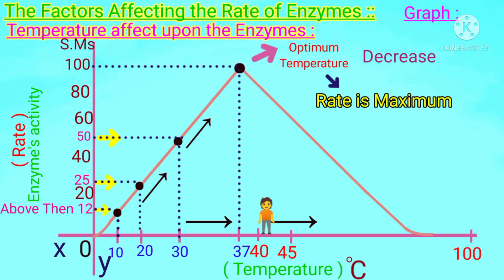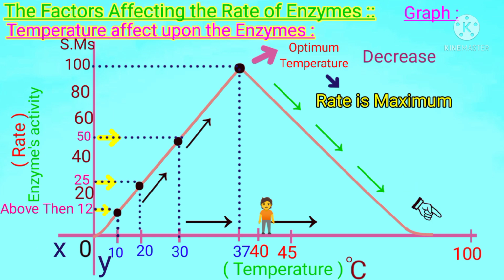decrease. So when we move downward along this graph, it means that the activity of the enzyme decreases from 100 to 50 to 25 up to 12 and finally to 0 substrate molecules. So when the graph moves downward, the activity will read downward also, which means that the rate is decreasing.